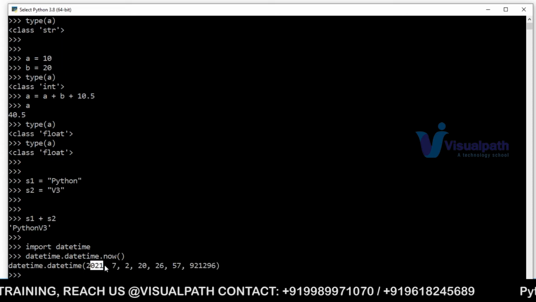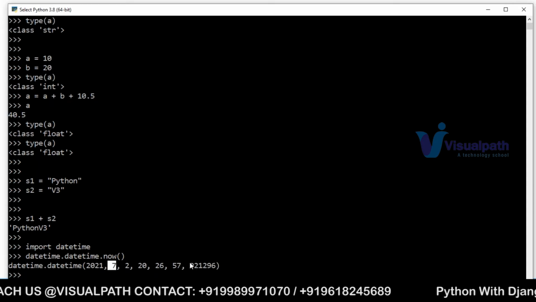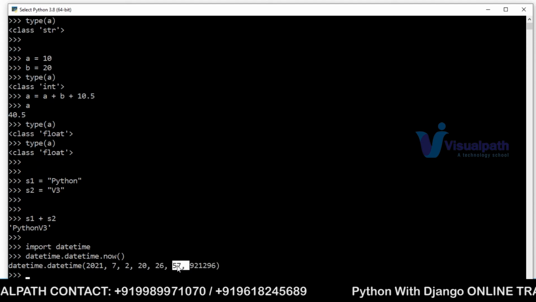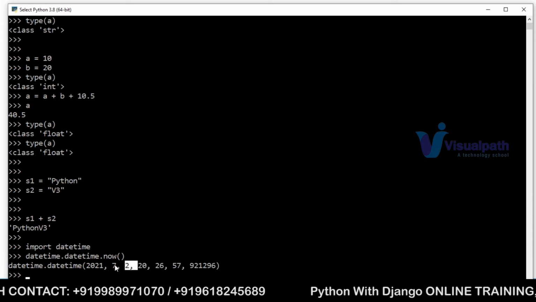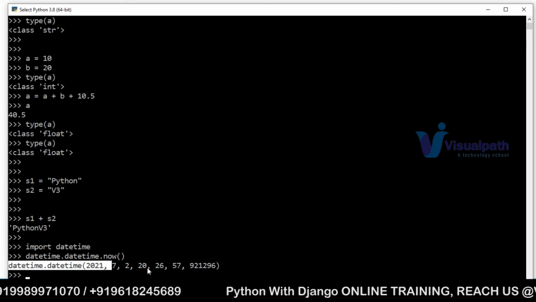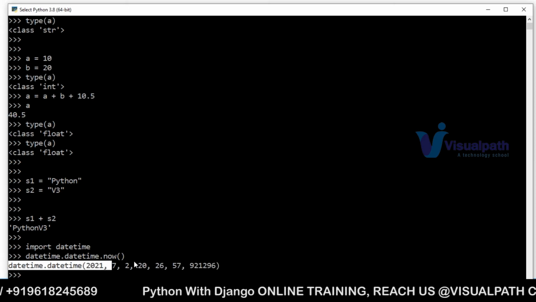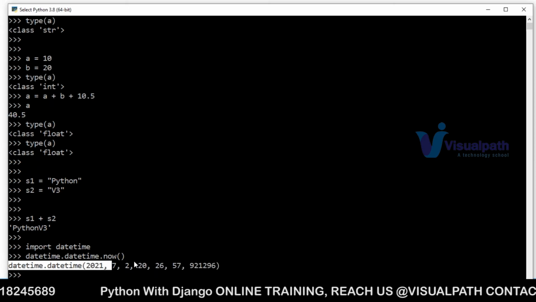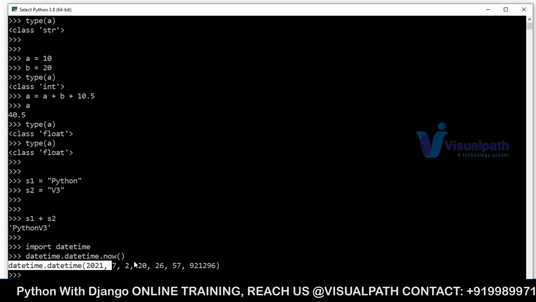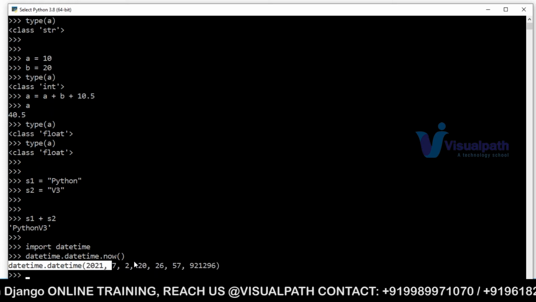So date, year, month, and time, 2, 8, 26, and 57 seconds. Second, date, seventh month, year, right? Like this it will give you. So for this you no need to write any separate program. Like this there are several modules, several libraries, where you can directly use it. So what is the advantage you will get? You can save so much of time here.